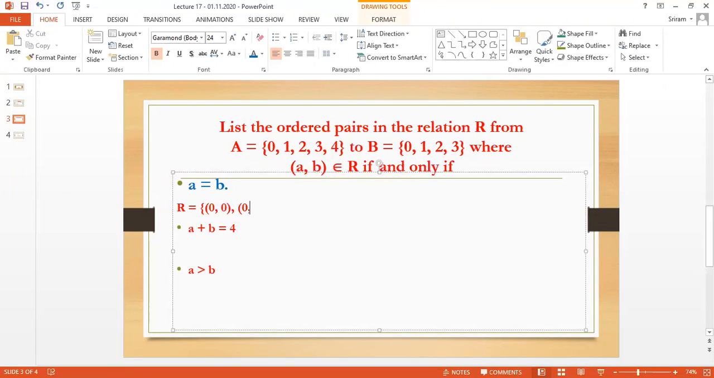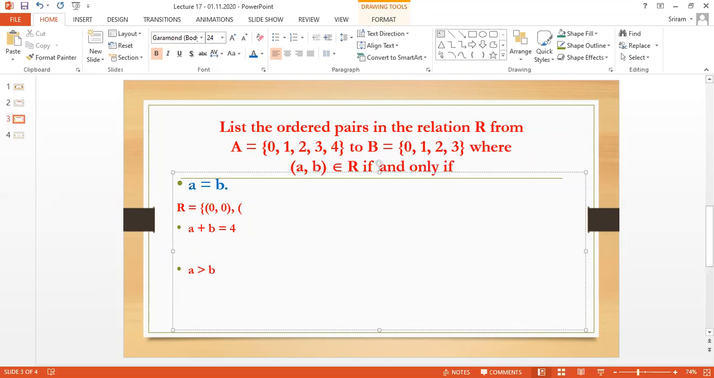If I take 0, comma 0, this is the same. Can I take 0, comma 1? No, because they are not the same. I can take a pair only if I have the same numbers. Can I take 0, comma 2? No, again I cannot, because they are not the same. Only 0 and 0.